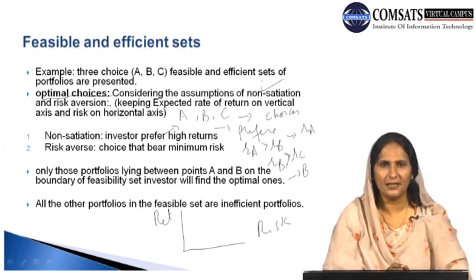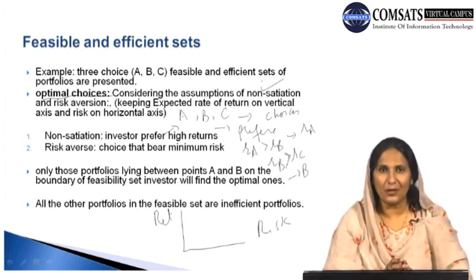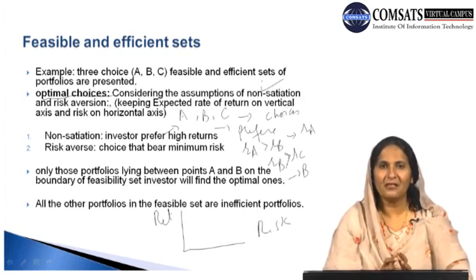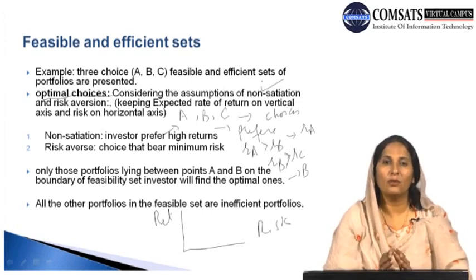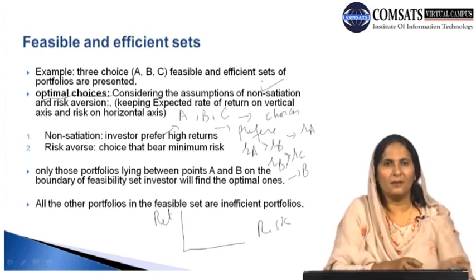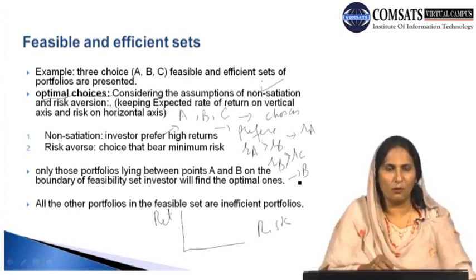The second important assumption as far as the optimal choices are concerned is risk aversion. Investors are risk averse: they avoid risk and are not likely to bear it, and are not likely to choose options that give them more risk.